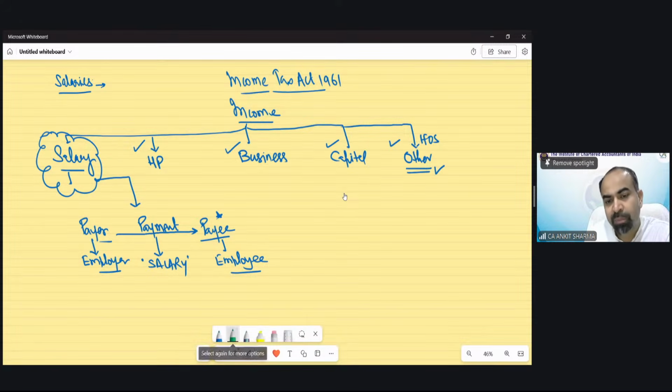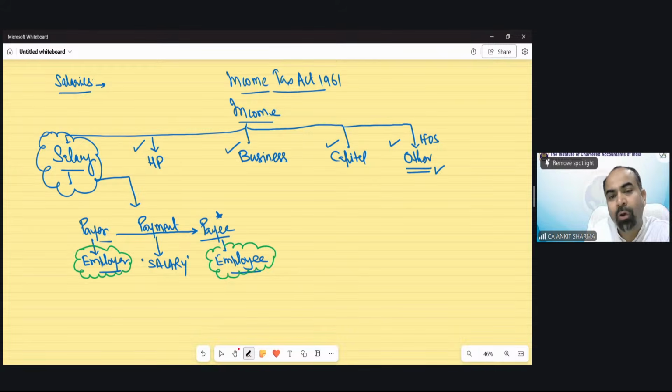If a relationship of employer and employee exists, then whatever name the amount goes by, whatever has been transferred from that employer to employee would be regarded as salary under the Income Tax Act, irrespective of what we call it personally. Now the problem is how we identify who is an employer and who is an employee. The concept says the employer should be the master in this relationship and the employee should be a servant.